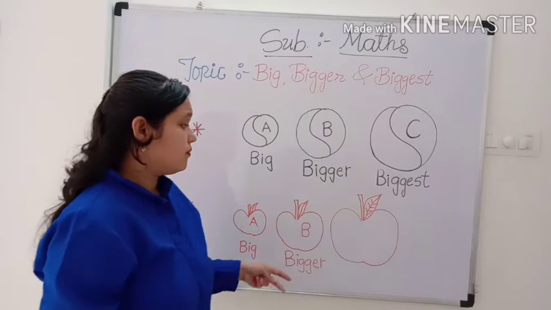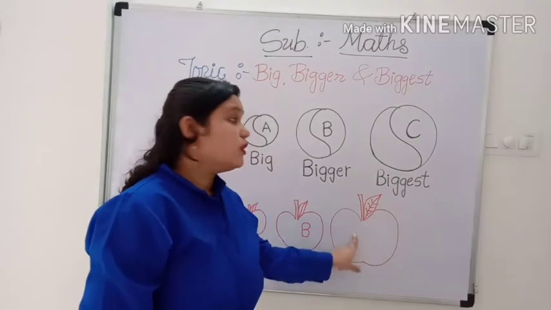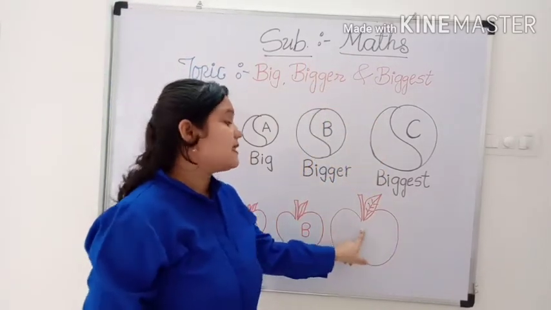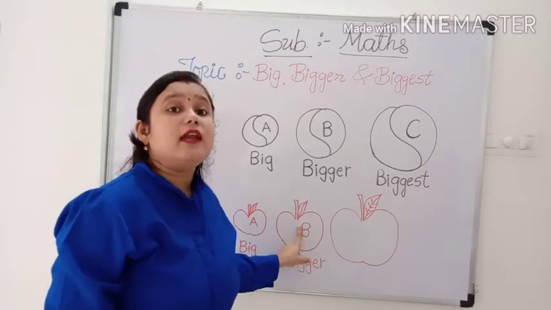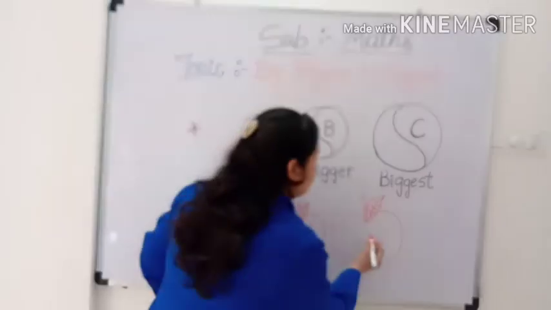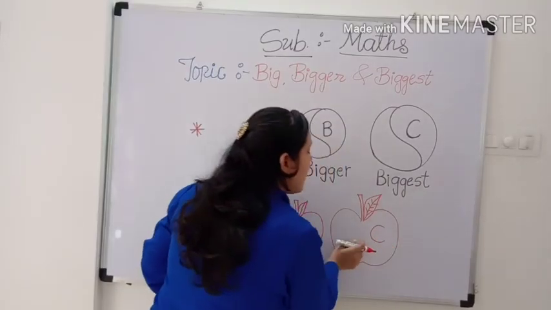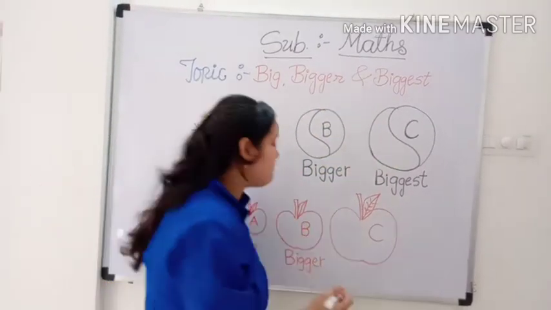Now, which one is big? Yes, this is the biggest apple. This apple is bigger than A and B tag apple. I will give C tag to this apple, and this is biggest apple.